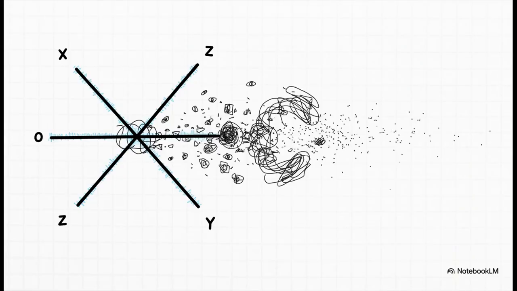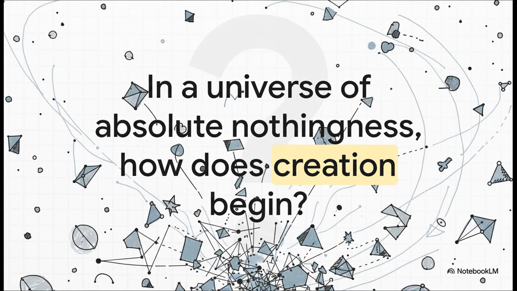Okay, so to get started, I want you to just erase everything you think you know about space. Seriously. Forget X, Y, and Z axes, forget up, down, left, or right. None of that exists yet. We're starting in what the source material calls spatio, and really, you can just think of it like an infinite blank sheet of paper. There's no grid, no orientation, absolutely nothing. Just a perfect void. So, that's the big question, isn't it? In a universe of just nothing, how does the very first something pop into existence? I mean, where do you even begin when there are no rules to follow?